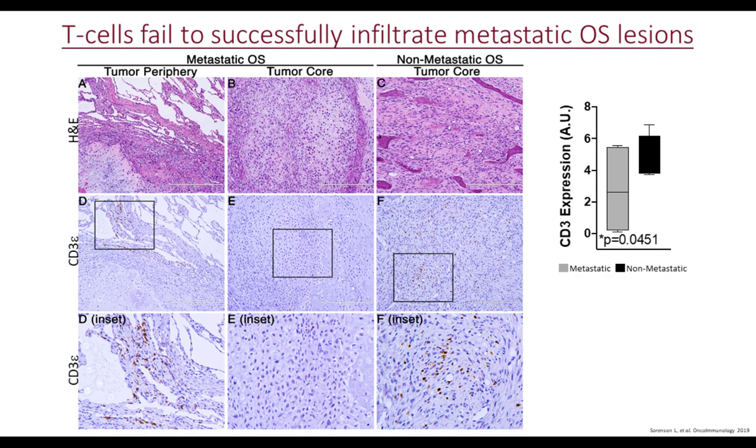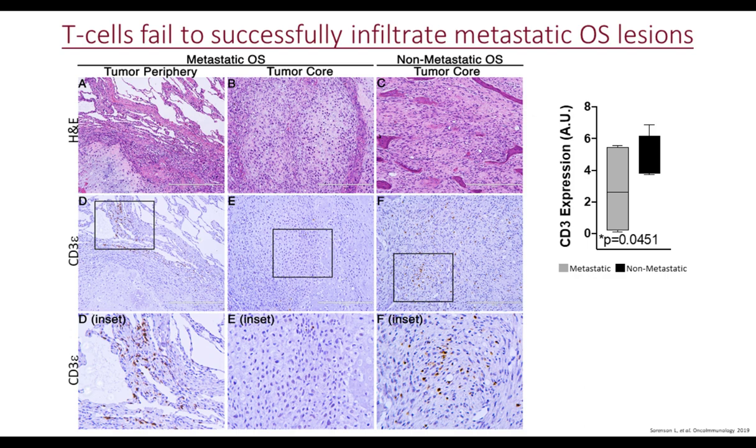So in this instance, we were more interested in being able to visualize all T cell subsets without respect to whether these are CD4, CD8, Th1, Th2, Treg, and so forth. The top row is hematoxylin and eosin staining for the sake of demonstrating that the regions that we were looking at did indeed contain viable tumor.